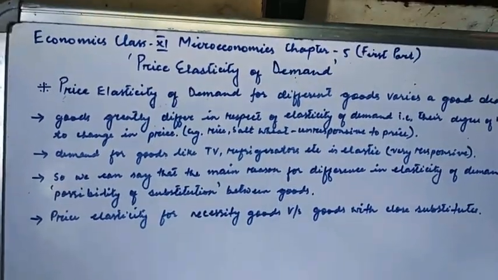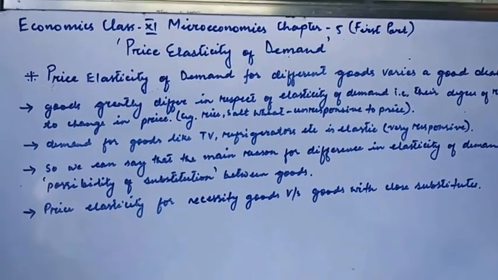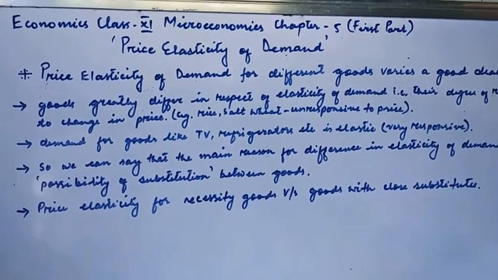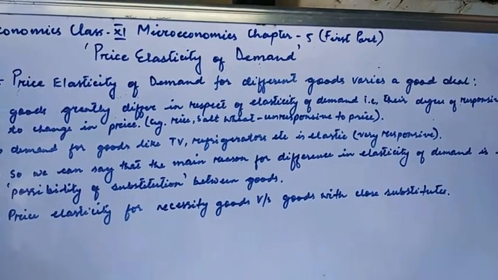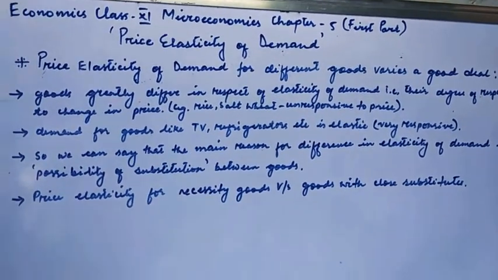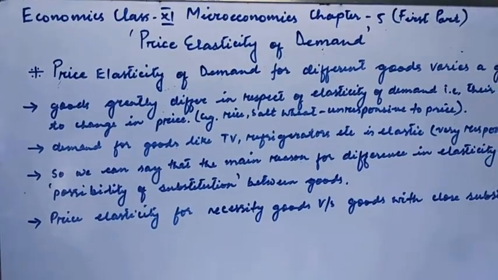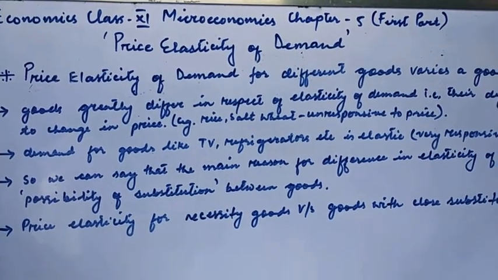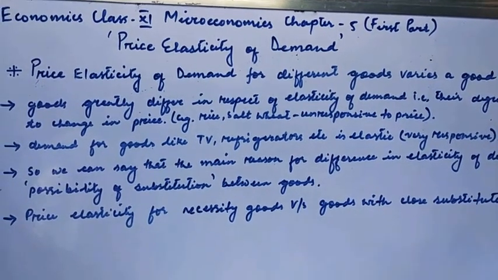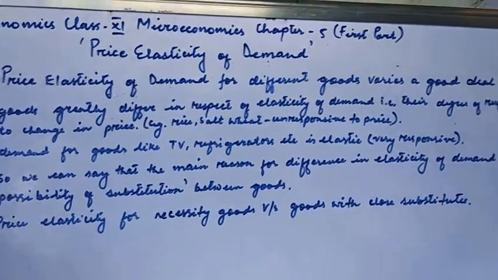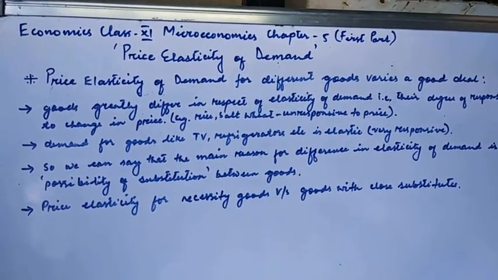After explaining the different types of price elasticity of demand, we go ahead in explaining the price elasticity of demand for different goods, and we will see that it varies a good deal from good to good. As said above, goods greatly differ in respect of elasticities, that is, their degree of responsiveness to change in price varies from good to good.